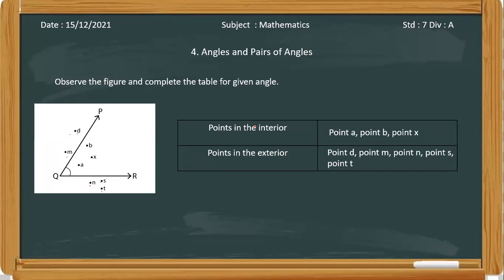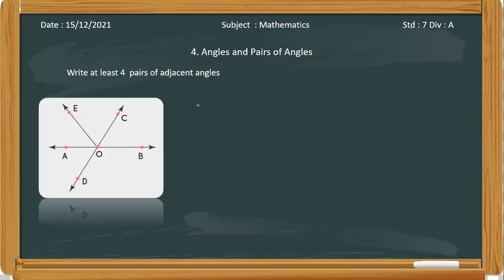Now we will solve the question on adjacent angles. You have to write 4 pairs of adjacent angles from this. You just have to see the common arm. The vertex is the same for all of them. You have to see a common arm and different interiors. That is the adjacent angle. So tell me the pairs of adjacent angles. The first pair will be angle DOA and angle AOE.